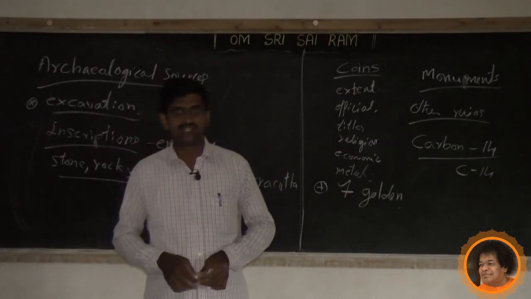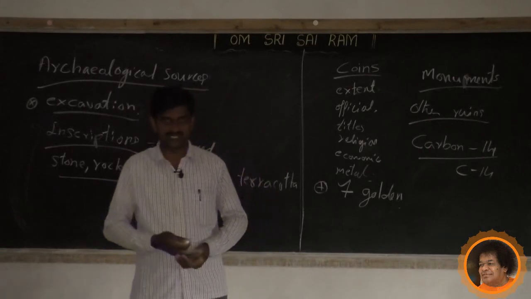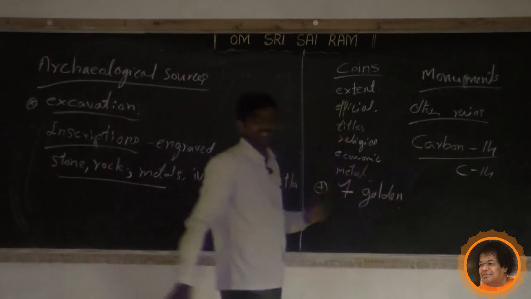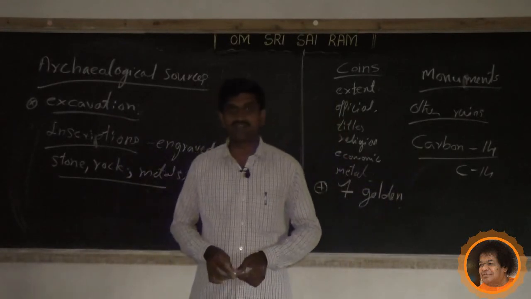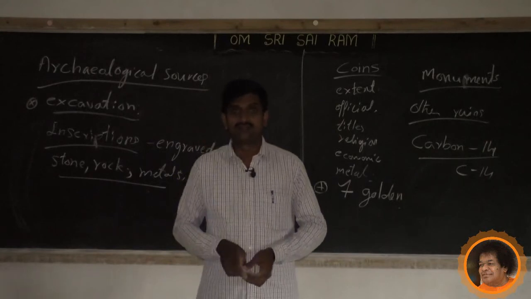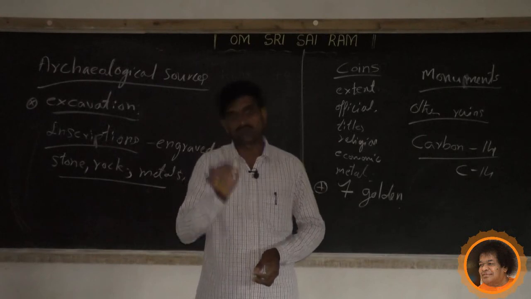After that we also studied about other ruins, under that carbon 14 or C14. What does carbon 14 mean? It is a scientific method of discovering the age of biological ruins.